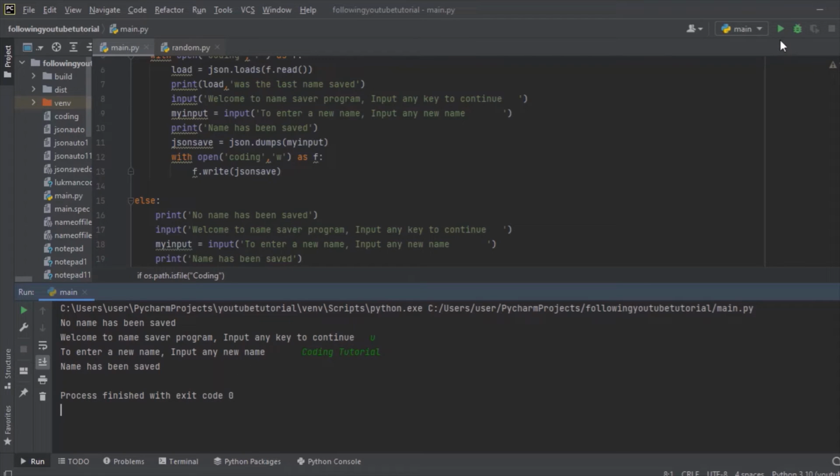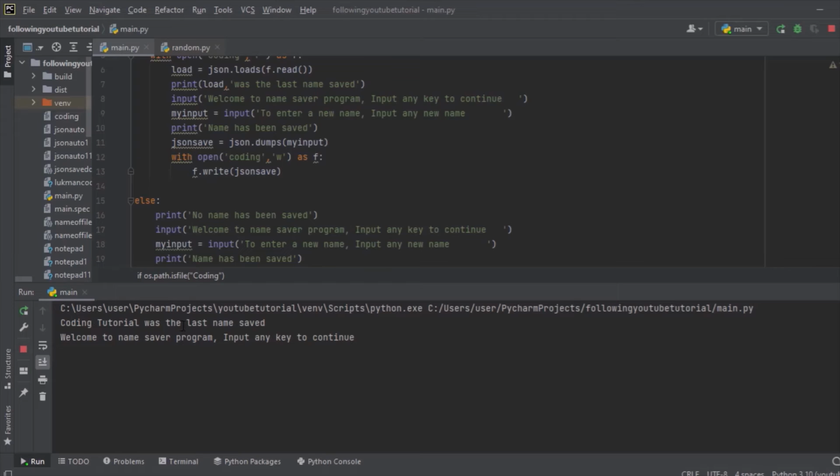And also let's try and run it again and see if it automatically shows this name, this coding tutorial we just wrote right here, or if it's going to show this no name has been saved or not. So let's run it now.